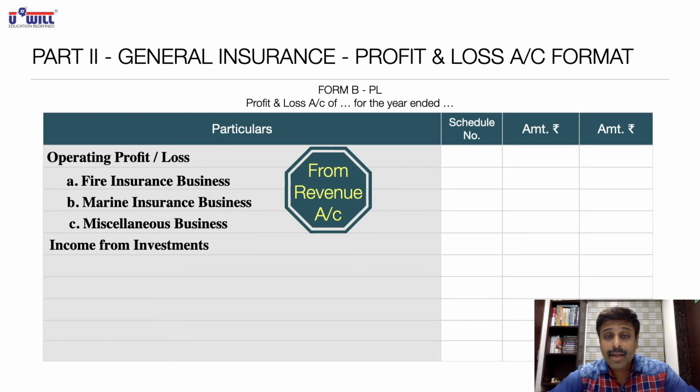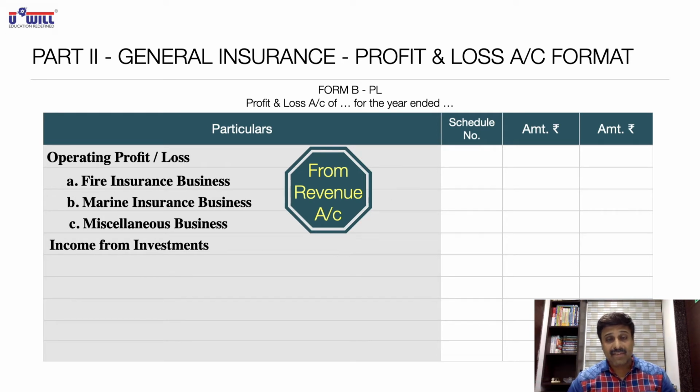In revenue account, what you write is the income from investment related to specific insurance business. Means if fire business premiums received are invested and you earn interest from that, that will come in revenue account. If marine insurance premium is received and you invest it anywhere, you earn returns on that, that will come in revenue account. If miscellaneous business premiums you receive, you invest somewhere and earn returns, that will come in revenue account.